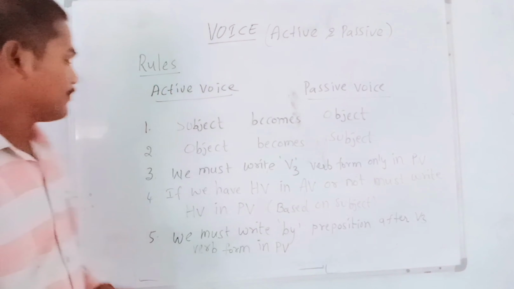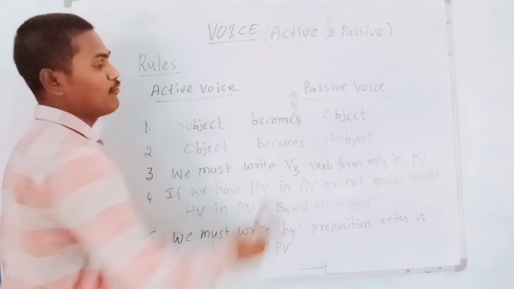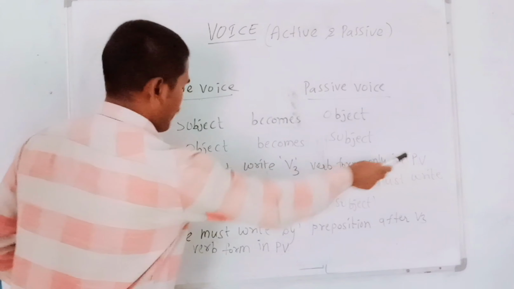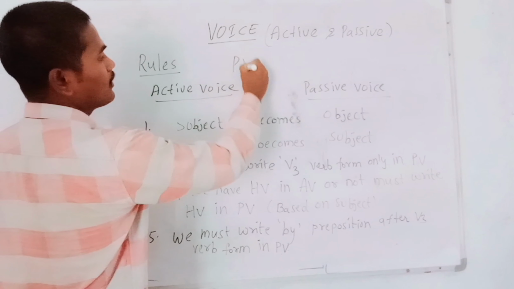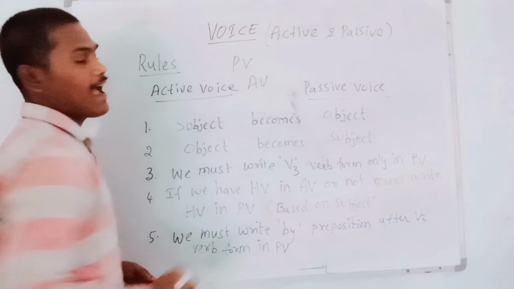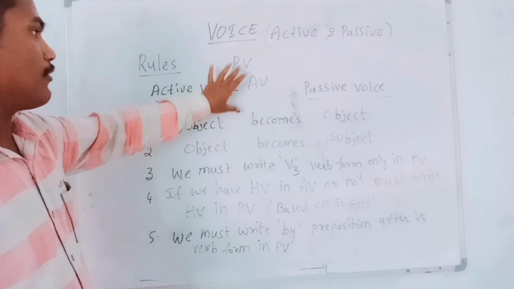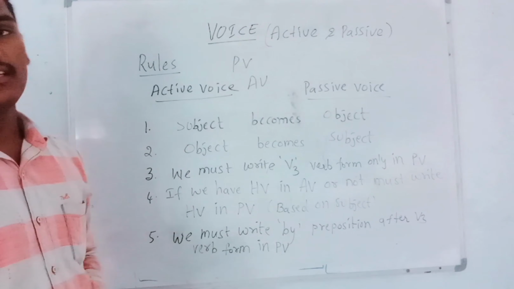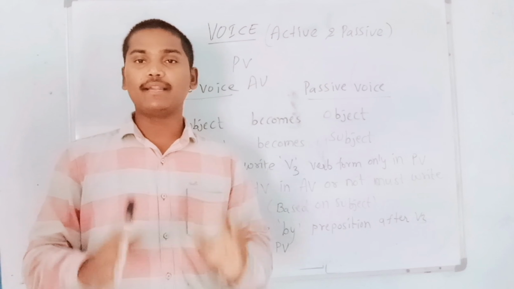Okay. Third rule, we must write the V3 verb form only in passive voice. PV means passive voice, AV means active voice. These are the short forms of active voice and passive voice. Please remember. We must write the V3 verb form in passive voice.